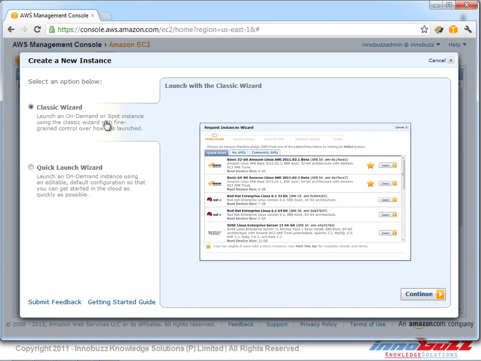And there are 2 different ways where we can go ahead and choose to launch the instance. We choose the classic wizard to launch the instance. We click on continue.